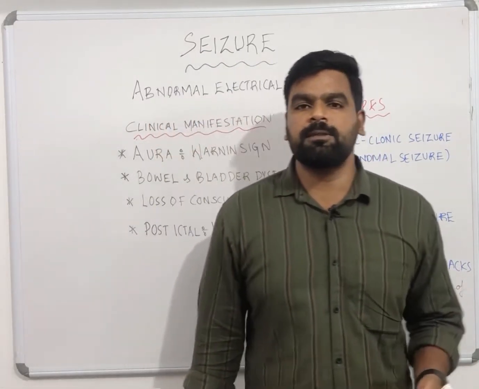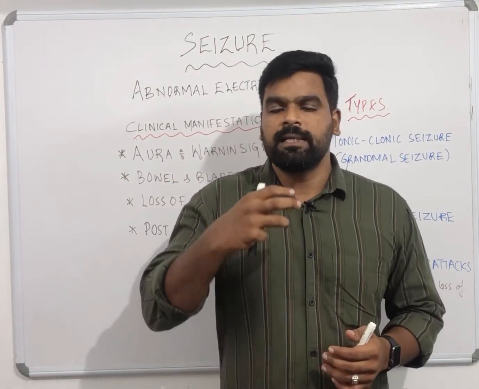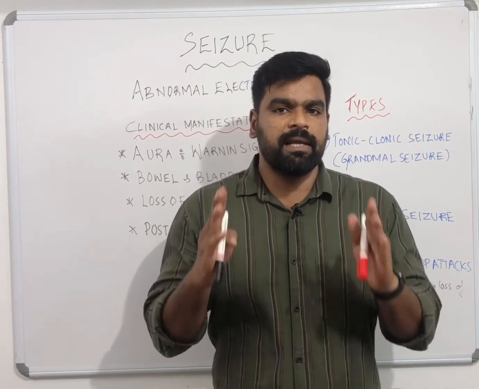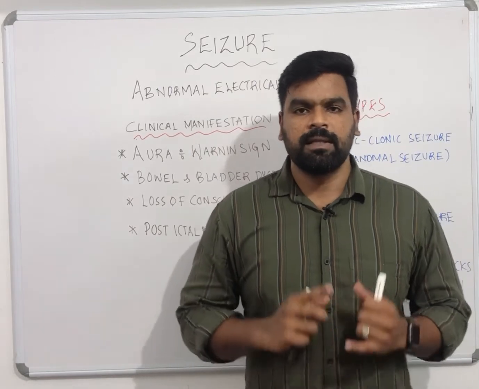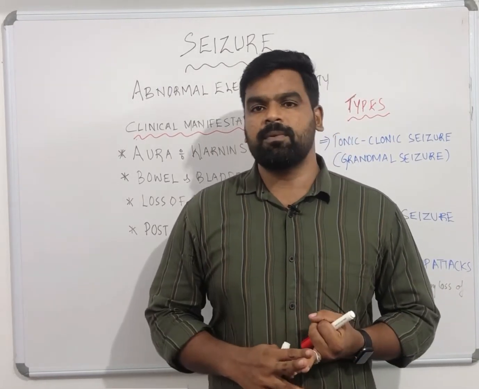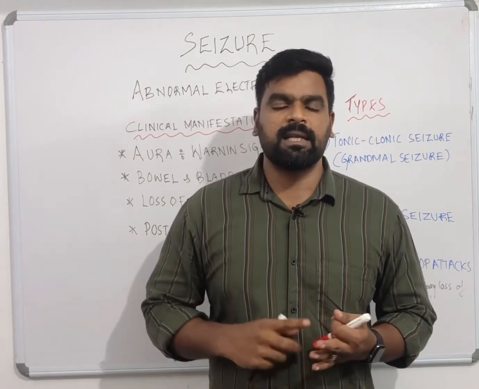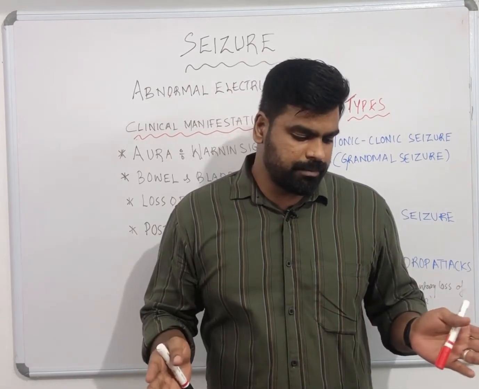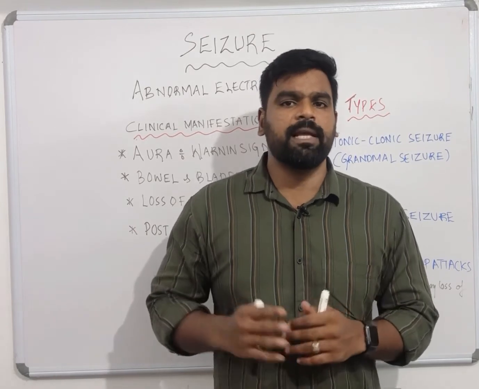So what is the management of seizure? In seizure, the patient may have what? Secretion, a large amount of secretion. So the first priority is to maintain a patent or open airway. That is the first thing. And you immediately place the patient in a side-lying position so as to prevent aspiration, and you want to suction the patient to clear the secretion, and avoid what? Sharp objects from that area to prevent injury.